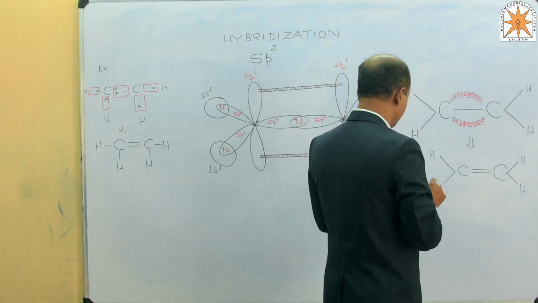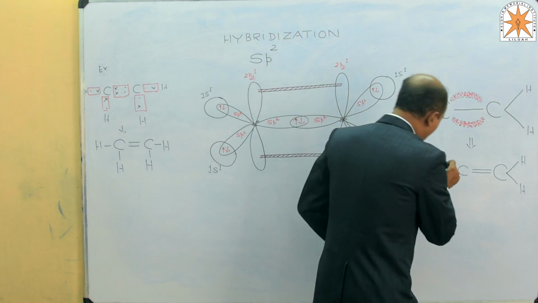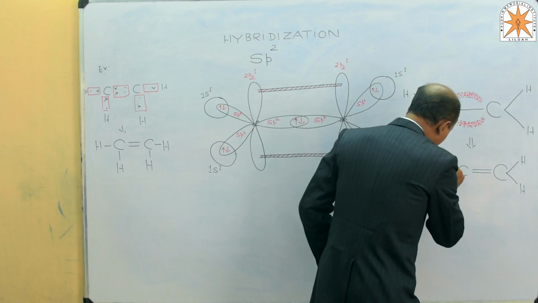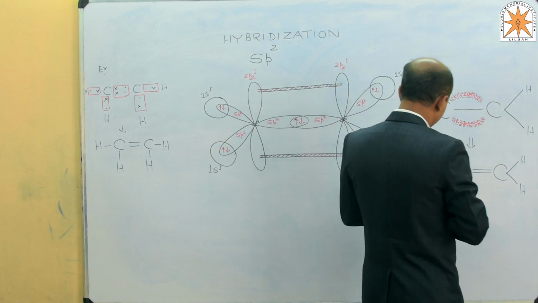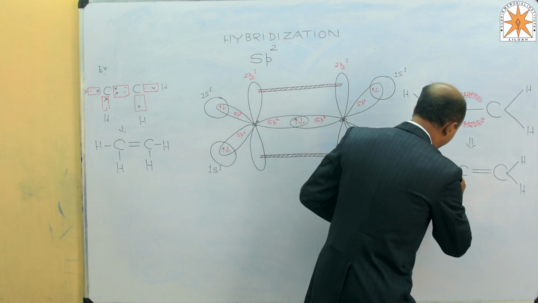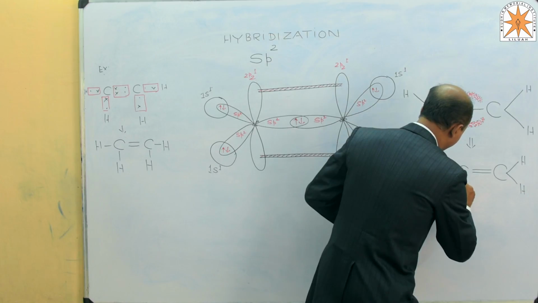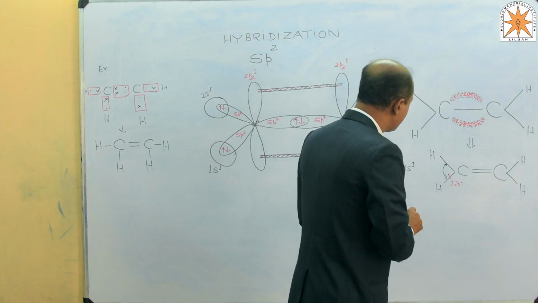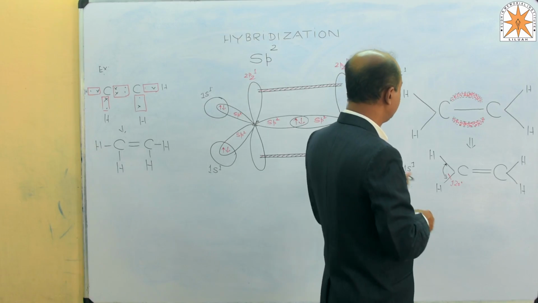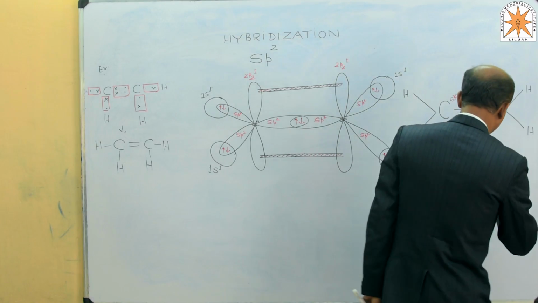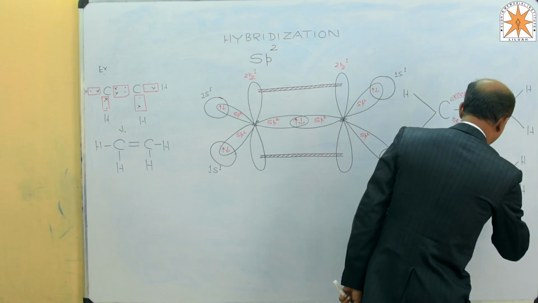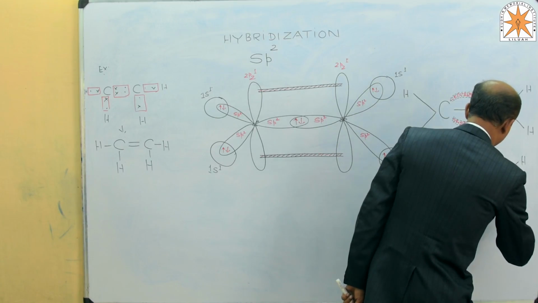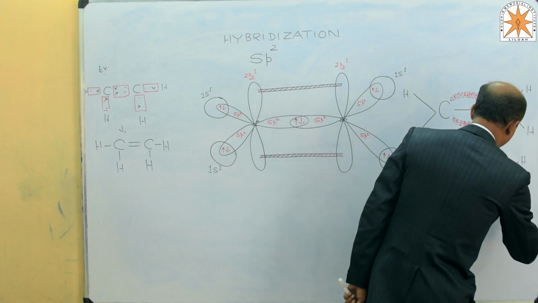If you want to see the bond angle between this, this bond angle is said to be 120 degrees, and the shape of this molecule is said to be trigonal.